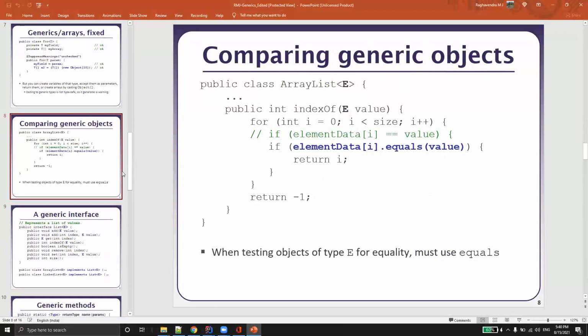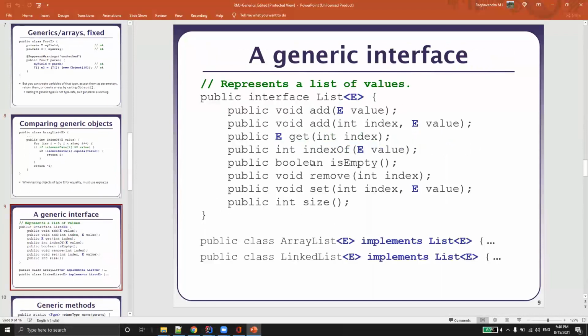So let's understand. This is a simple class which I have not completely implemented. I've only implemented the first method and the third method, add and get, because with those two examples we can pretty much understand every other one. This is what the generic interface of our list would ideally look like. If you decompile and check the list interface, you will get all these methods.